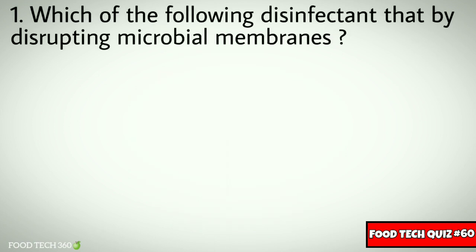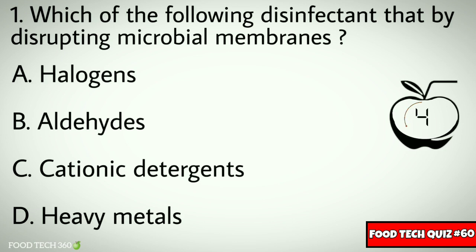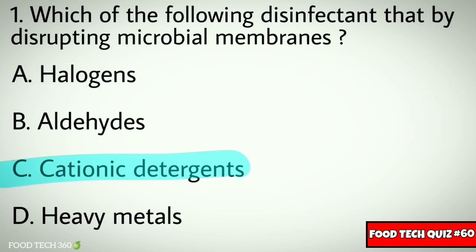Question number 1. Which of the following disinfectants acts by disrupting microbial membranes? Options: A. Halogens, B. Aldehydes, C. Cationic detergents, D. Heavy metals. Correct answer: C. Cationic detergents.